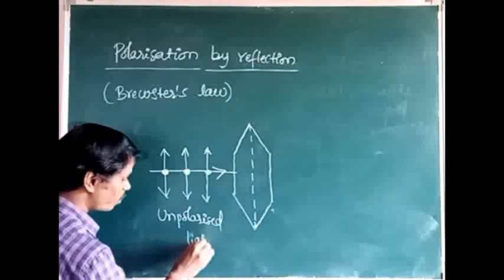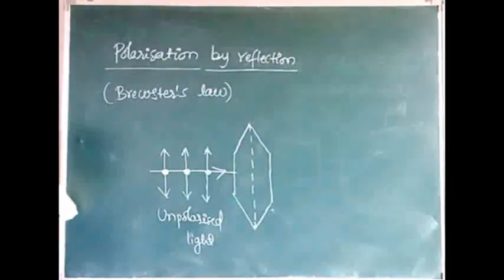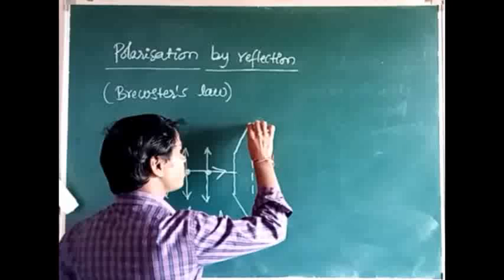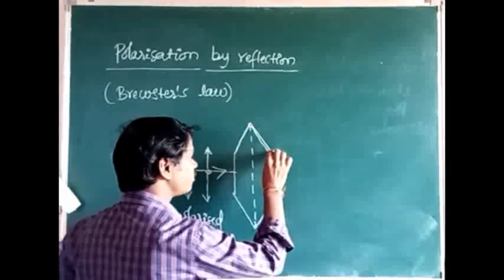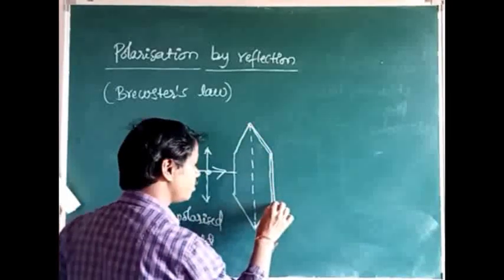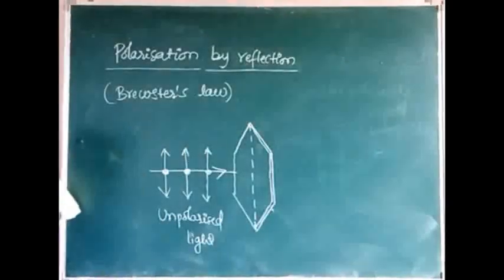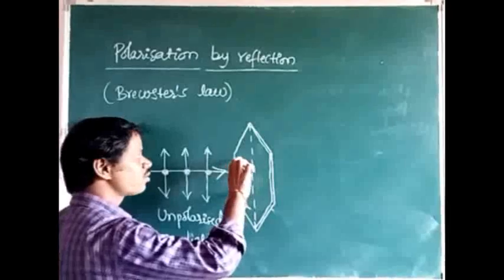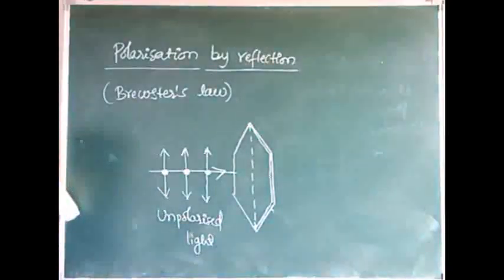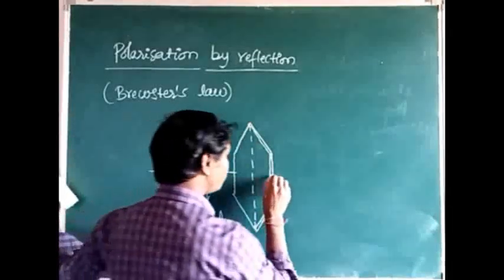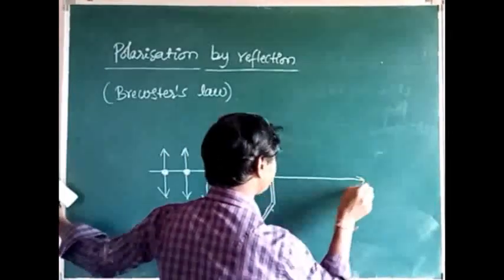Suppose this light from the sun is made to incident on the polarizer. It is called polarizer because it can polarize the light. So the light vibrations which are parallel to the transmission axis, only those pass through the polarizer. Remaining vibrations are absorbed by the polarizer. Then the light is said to be polarized.